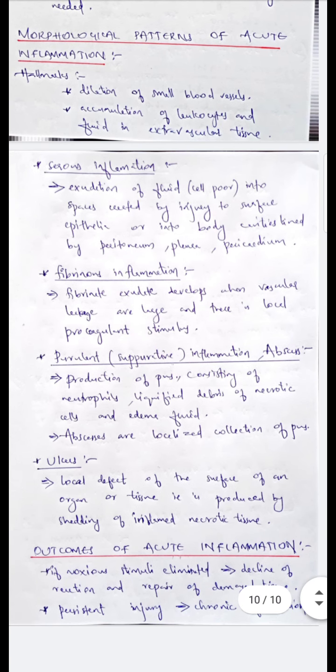Outcomes of acute inflammation. If the noxious stimulus is eliminated, there will be decline of reaction and repair of damaged tissue. If it is persistent, it will lead to chronic inflammation.